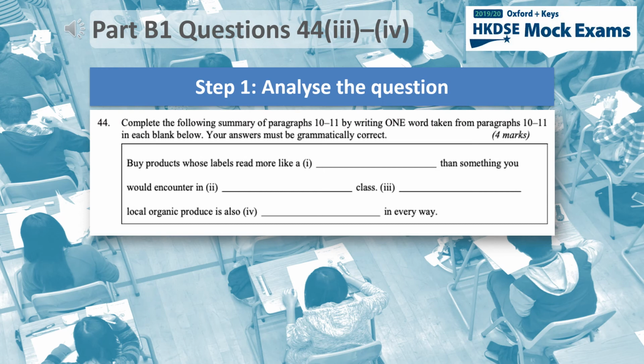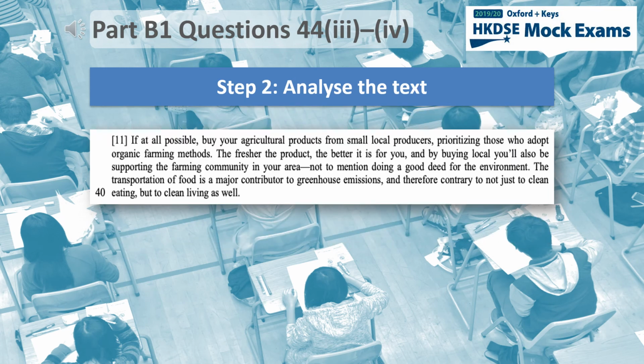Now, let's look at the second sentence in the summary. It is about local organic produce. It seems likely that these answers can be found in paragraph 11, so let's look at that. In the first sentence, the writer instructs us to buy our agricultural products, that is, our produce, from small local producers. However, "buy" does not fit grammatically into the sentence in the summary. Is there a better word in the paragraph?